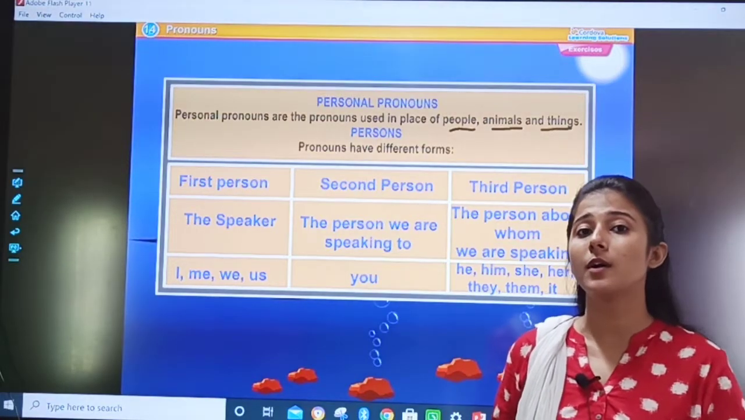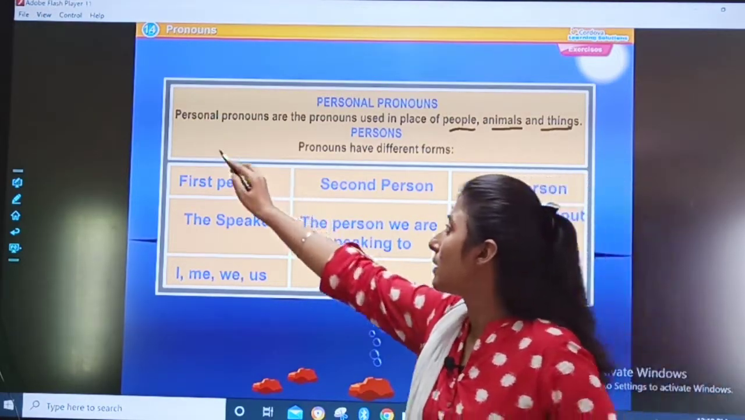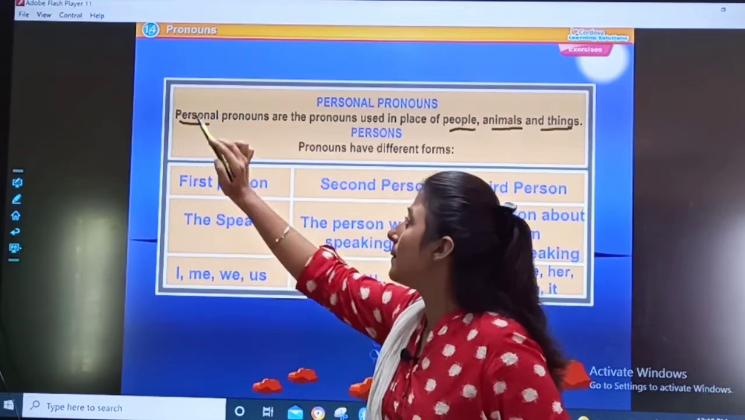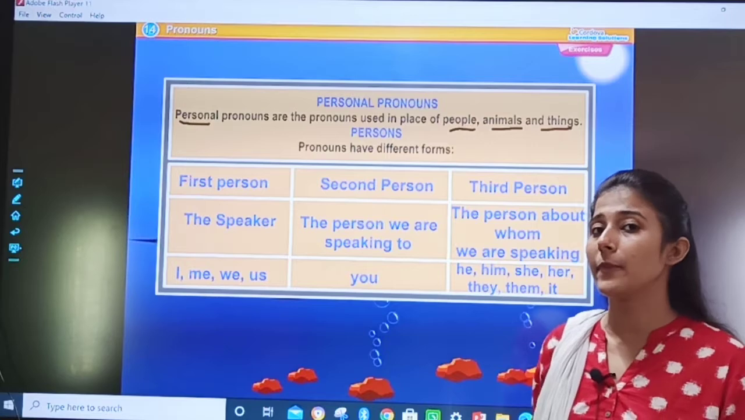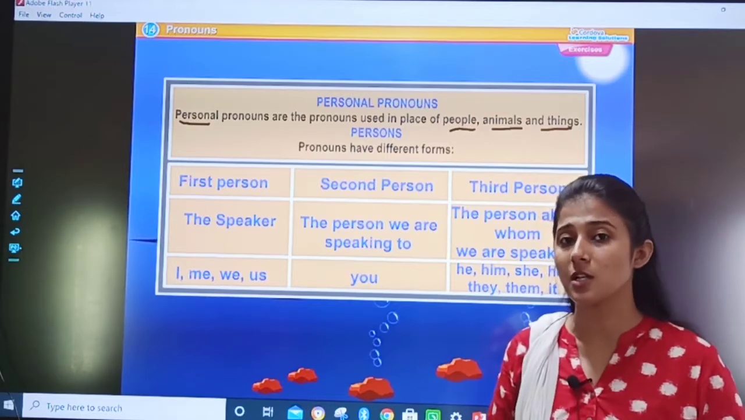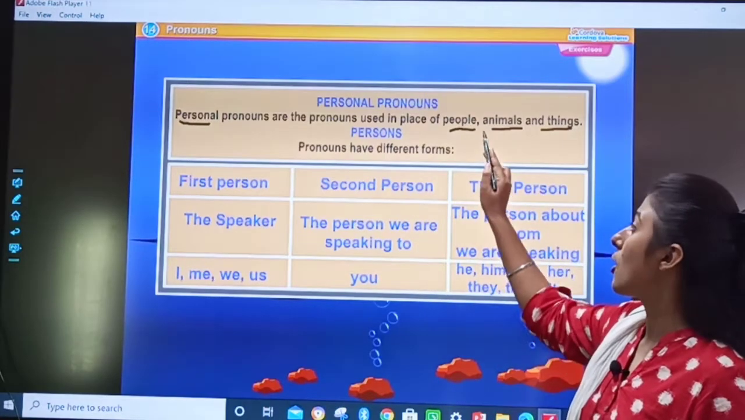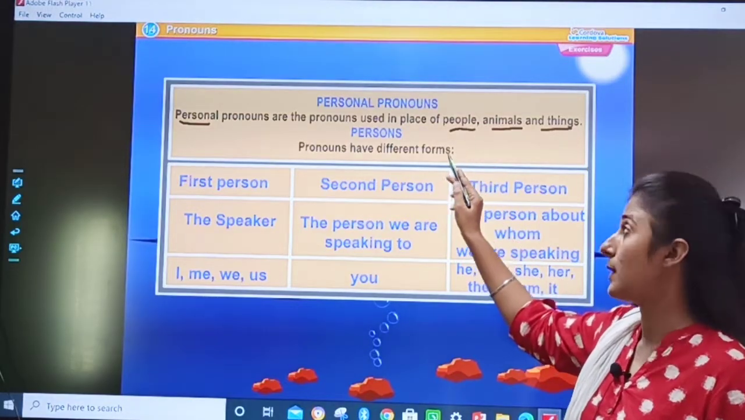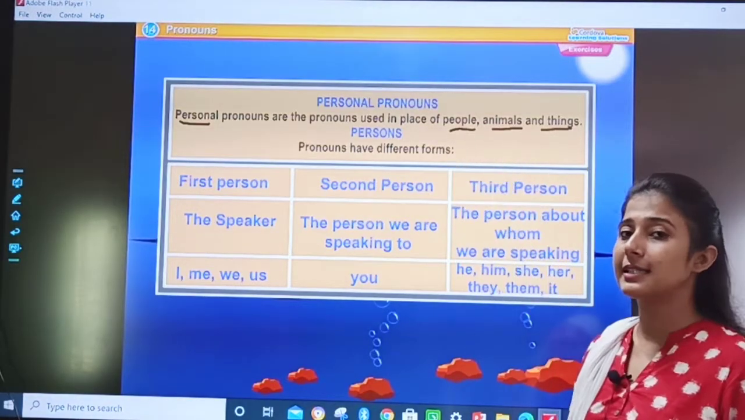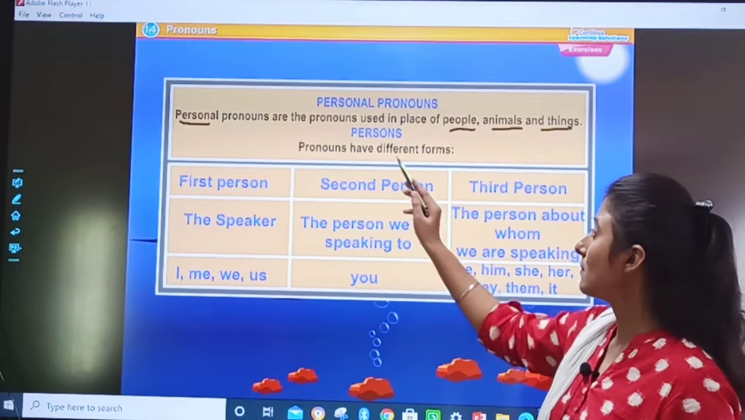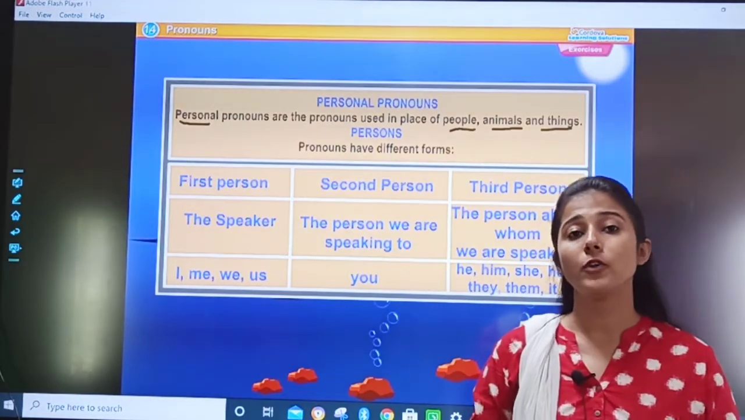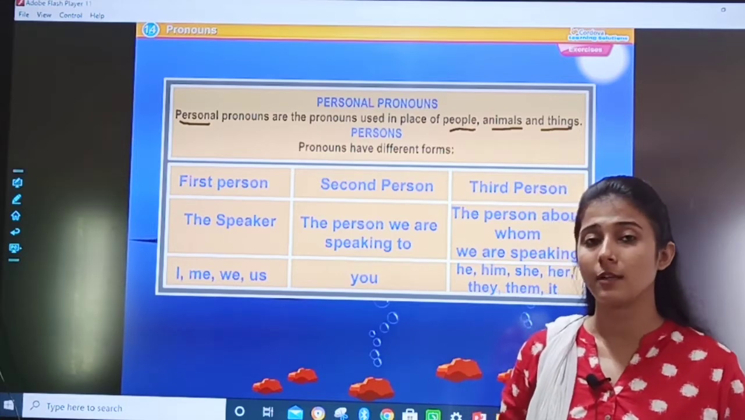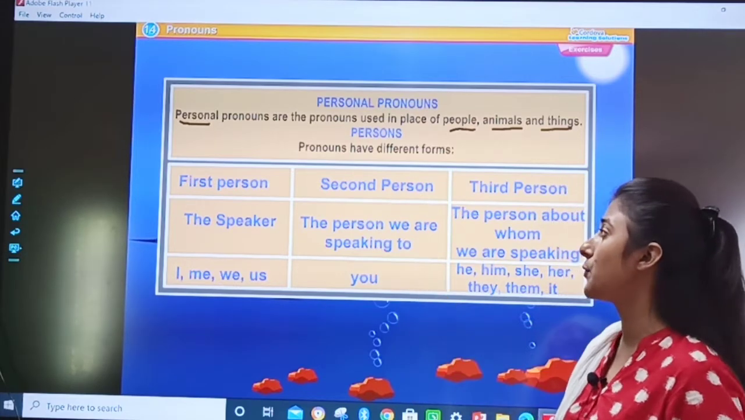From the word personal itself, can you find out the word person hidden in personal? From that you can remember when we use personal pronouns: in the place of person, that means people, animals and things. And pronouns have different forms. Now you need to understand this table, because pronouns have different forms.